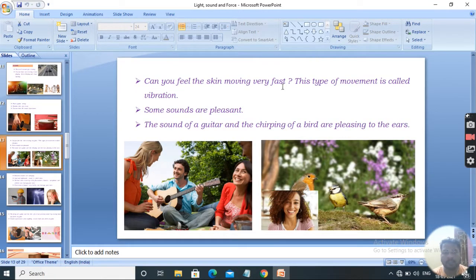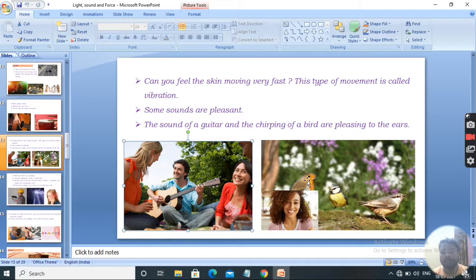Can you feel the skin moving very fast? This type of movement is called vibration. While playing the guitar, did you observe that there is any vibrational movement? Yes or no? Okay. That is the vibrational movement produces the sound, and some sounds are pleasant.